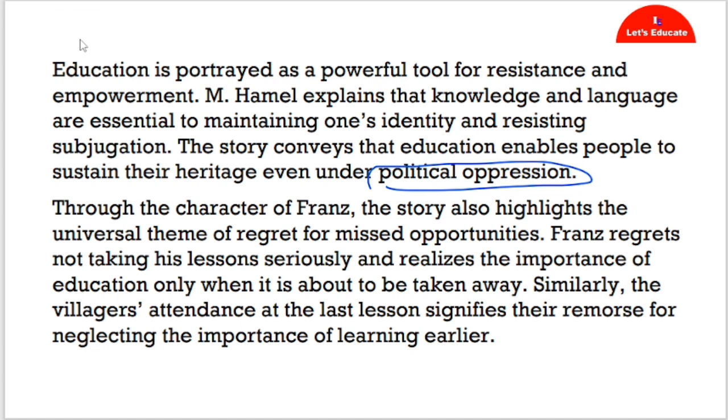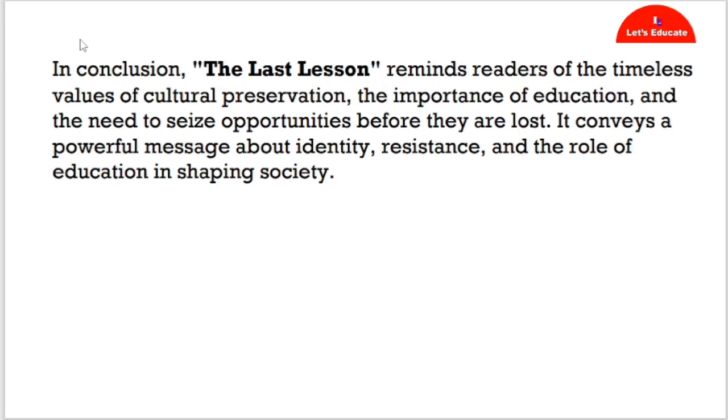Through the character of Franz, the story also highlights the universal theme of regret for misused opportunities. Franz regrets not taking his lessons seriously, and realizes the importance of education only when it is being taken away. Similarly, the villagers' attendance at the last lesson signifies their remorse for neglecting the importance of their earlier classes.